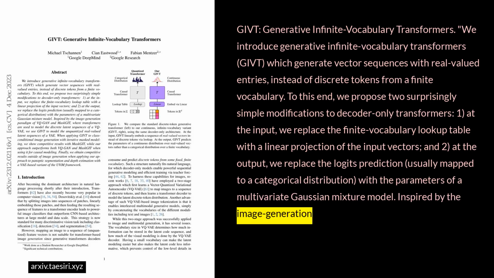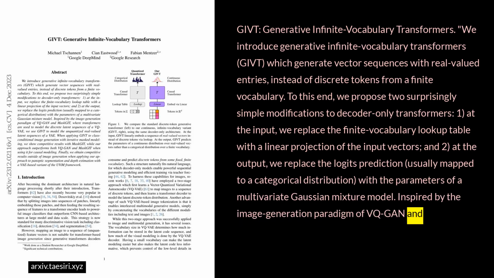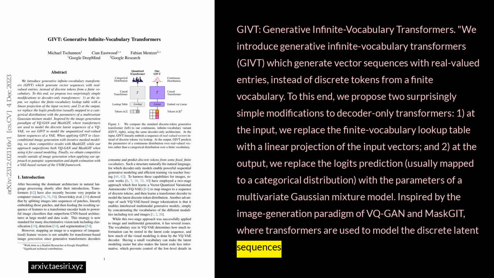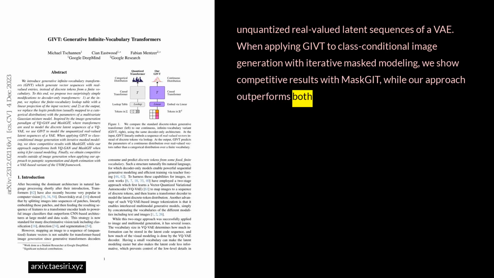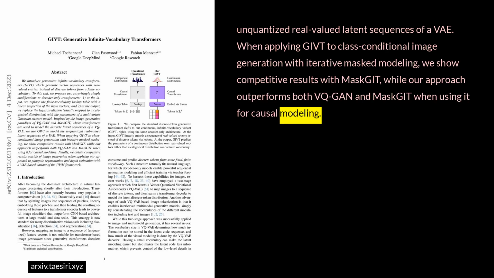Inspired by the image generation paradigm of VQ-GAN and MaskGit, where transformers are used to model the discrete latent sequences of a VQ-VAE, we use GIVT to model the unquantized real-valued latent sequences of a VAE. When applying GIVT to class-conditional image generation with iterative masked modeling, we show competitive results with MaskGit, while our approach outperforms both VQ-GAN and MaskGit when using it for causal modeling.